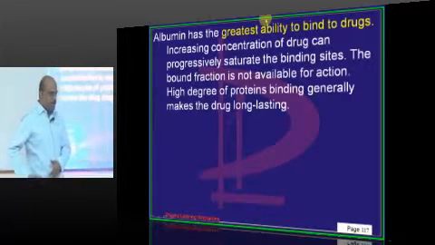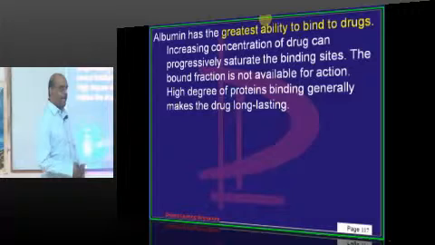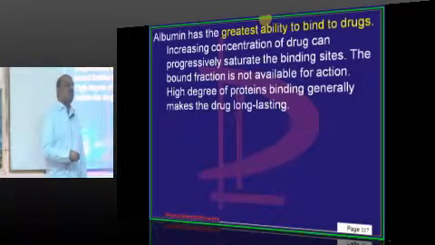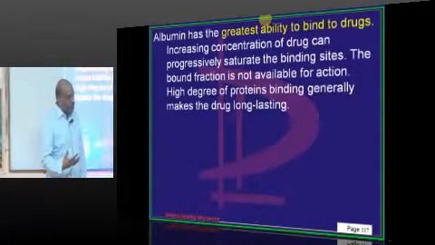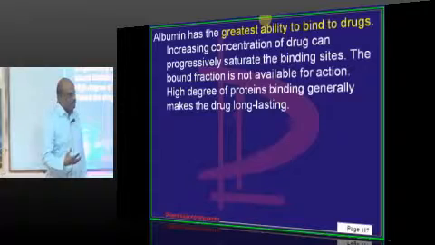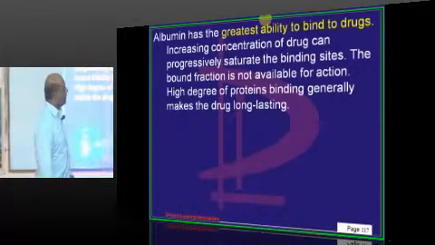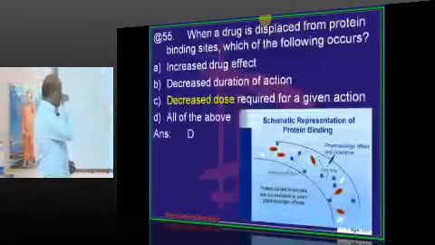If a patient has cirrhosis of the liver, the liver produces albumin, so he will have a hypoalbuminemic state. In him, an earlier drug which was not causing toxicity, if you give it now, will it cause toxicity? More chances or less chances? More chances are there, because his liver is no more producing albumin, and albumin has the greatest ability to bind with the drugs.